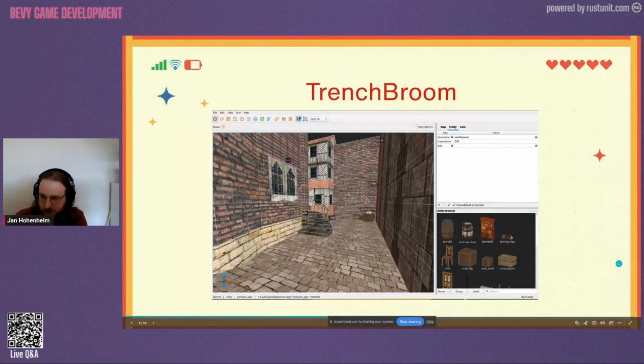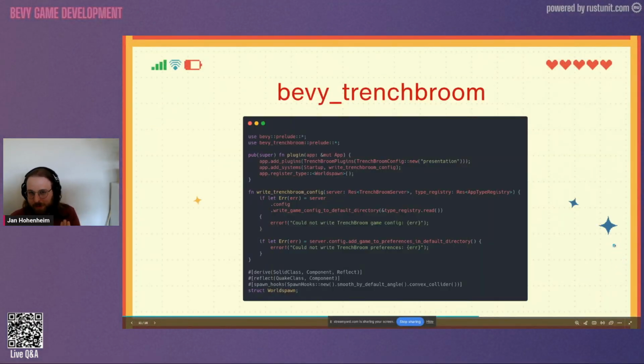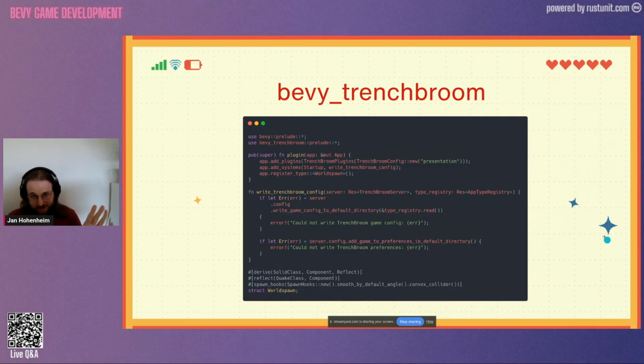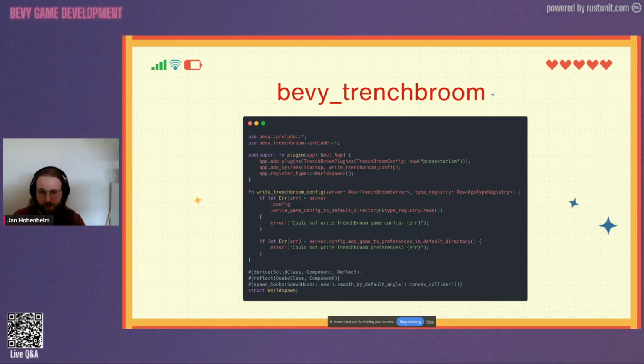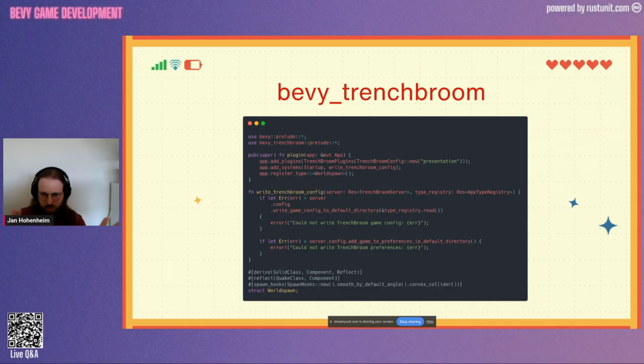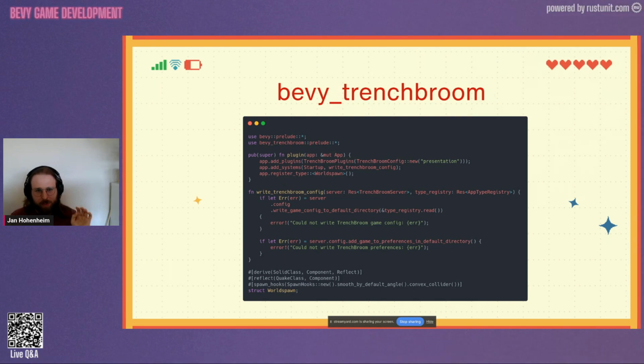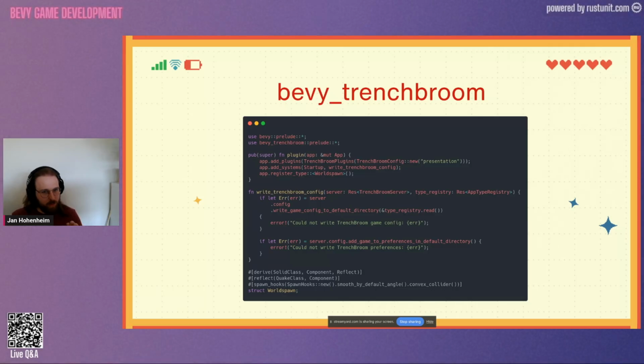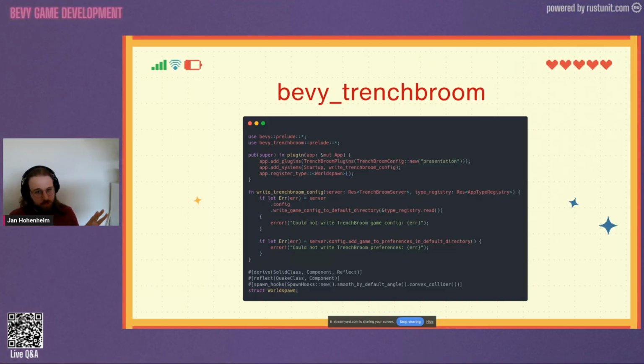So the next question becomes, okay, very cool. How do we use it? So the crate that we use for this is called Bevy TrenchBroom, and fair warning, there's a lot of boilerplate in it. Very sorry about that. I may want to contribute at some point in the future to reduce the boilerplate, but right now it's a bit wordy. So we'll go through this step by step. I have pasted for you the most important code into these slides. And it's also on the repo. So if you want to play around with it, take a look at that.